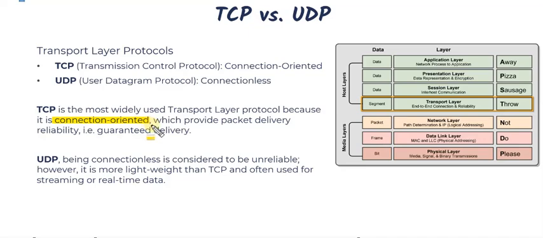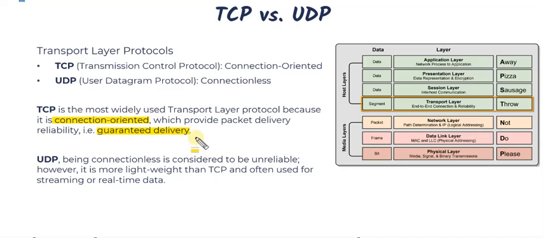When we set up a connection, we provide a means to ensure that the delivery of our packets is guaranteed, because there are safeguards in place within TCP. If we have a connection in place with another system and we start sending data back and forth, and for some reason we don't receive a packet or it's corrupted, then it'll retransmit it. It'll ensure that it's sent to us. So that guaranteed delivery is really what stands out for TCP.